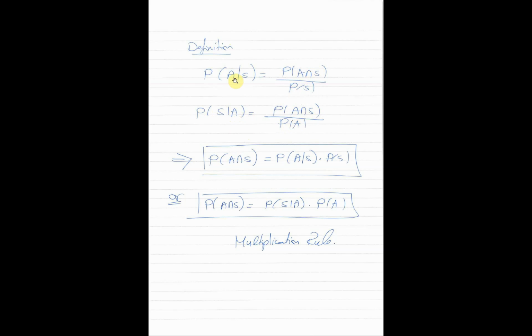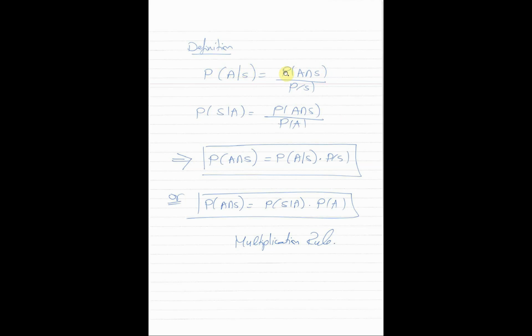This is how we can calculate a conditional probability. You can think of this as number 1 and this as number 2, and both equations are used to calculate a conditional probability.